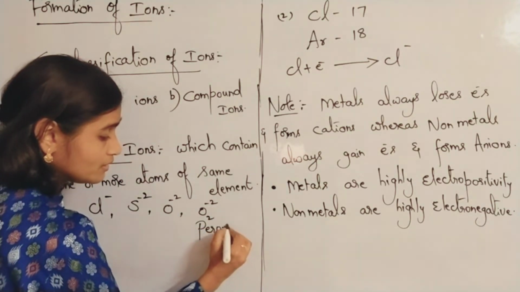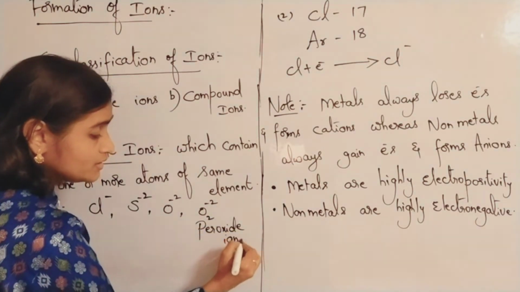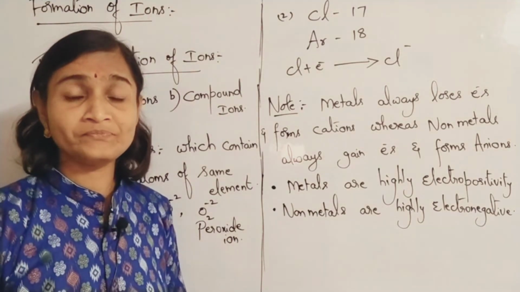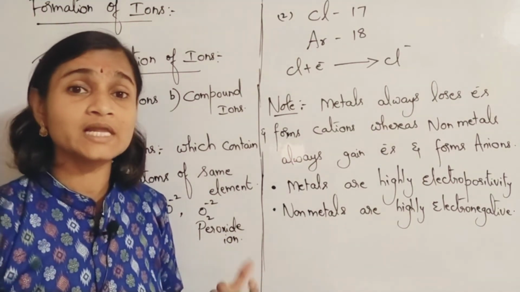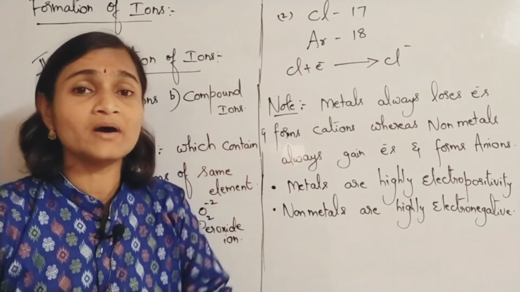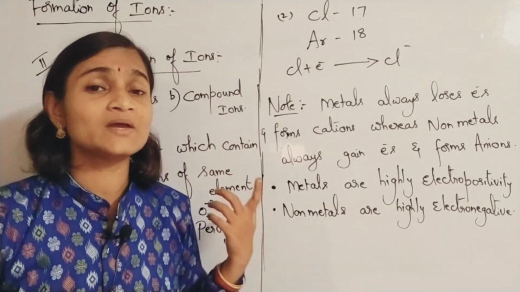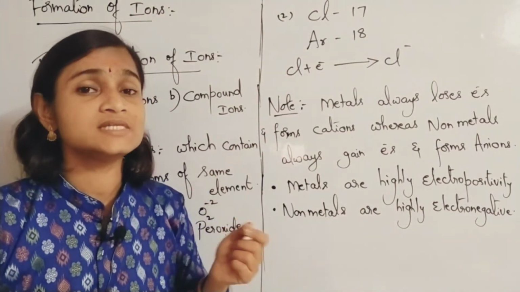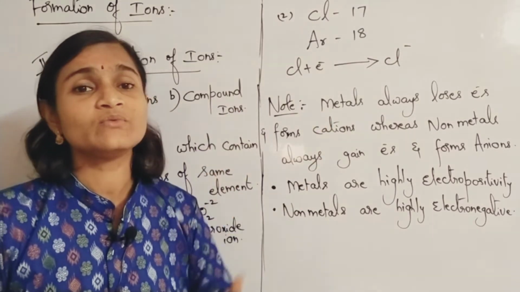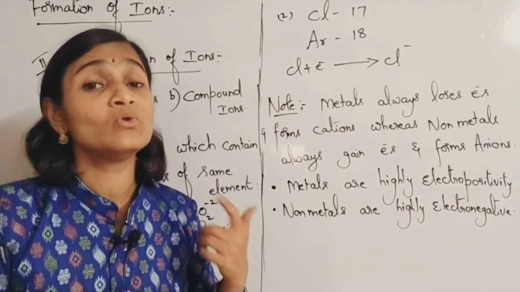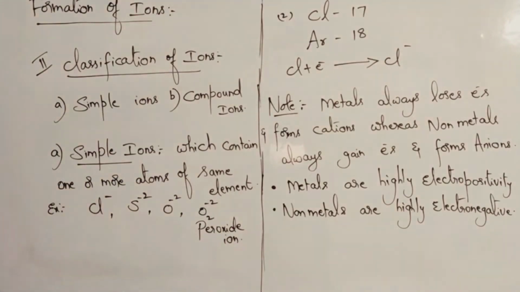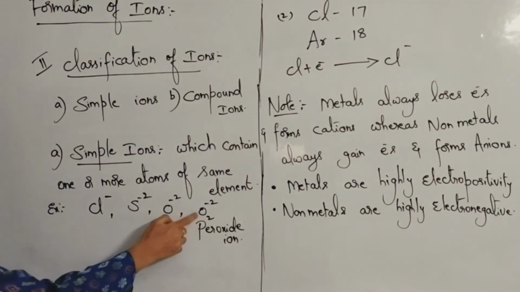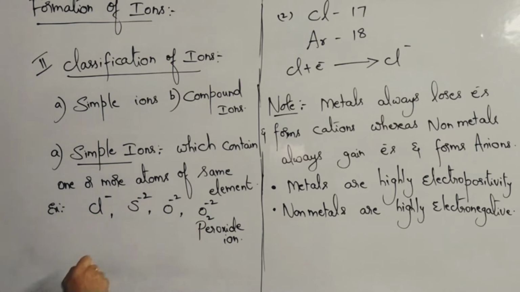Peroxide ion. You have learnt about the peroxy bond also. If there is a single bond between two oxygen atoms in a compound, you call it a peroxy linkage. We learnt about peroxy bonds when we were learning about oxidation numbers. You can watch that previous video for more clarity. So in the peroxide ion both are oxygen atoms only, so it comes under simple ions.